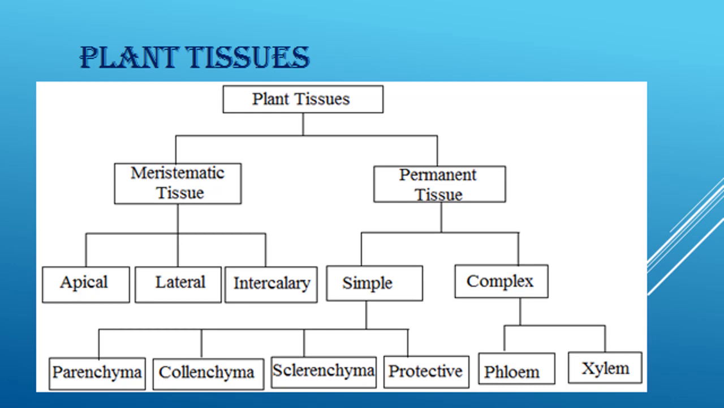So in simple permanent tissues, you will study about parenchyma, collenchyma, sclerenchyma and some protective tissues. And in complex permanent tissues, you will study about xylem and phloem. You must have listened to these two words, xylem and phloem, in your earlier classes. But here we are going to study about them in detail.